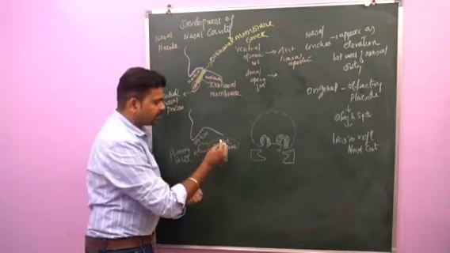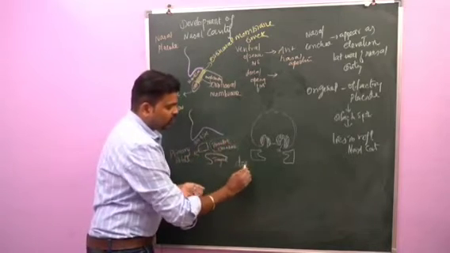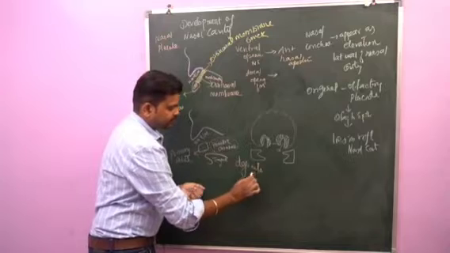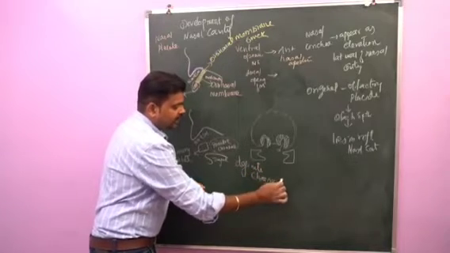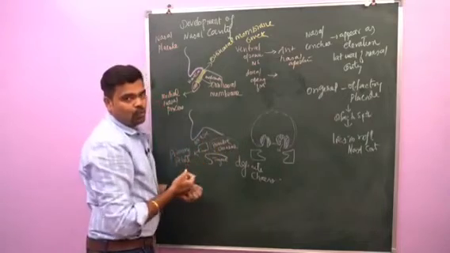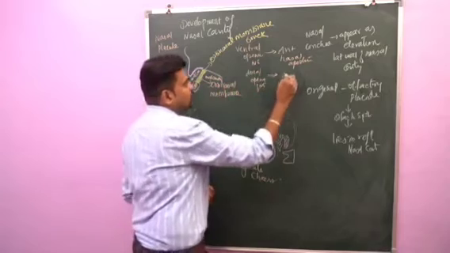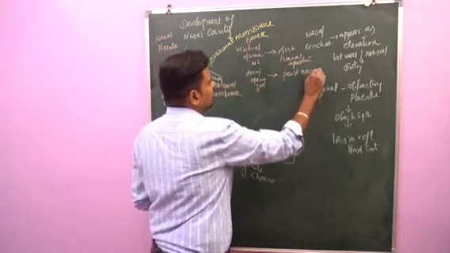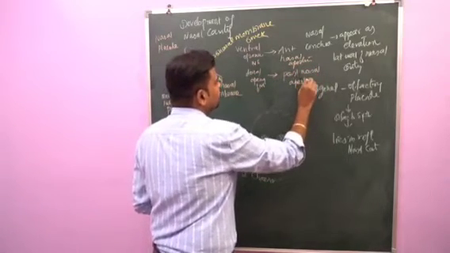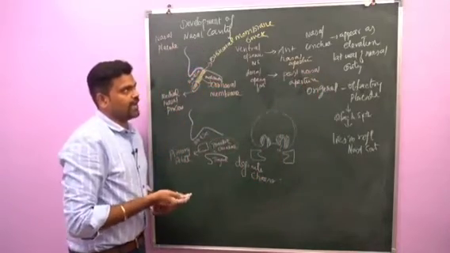After the formation of the secondary palate, what happens? This primitive choana is converted into the definite choana. So this definite choana communicates the nasal cavity with the oropharynx. So the dorsal opening of the nasal sac gives origin to the posterior nasal aperture. So this posterior nasal aperture communicates the nasal cavity with the oropharynx.